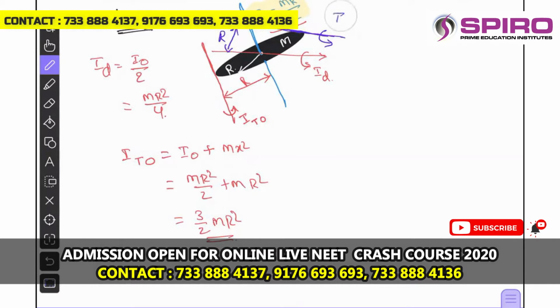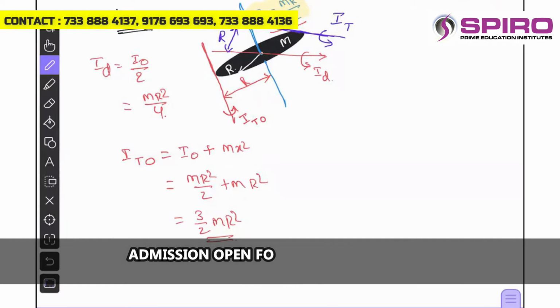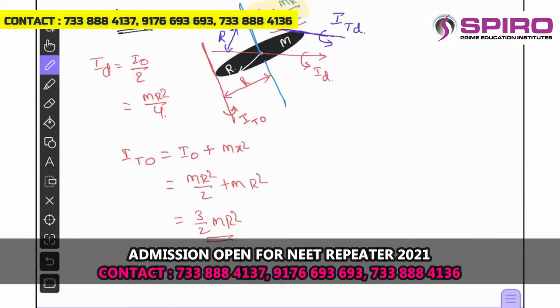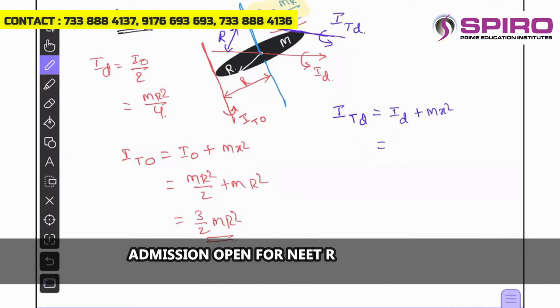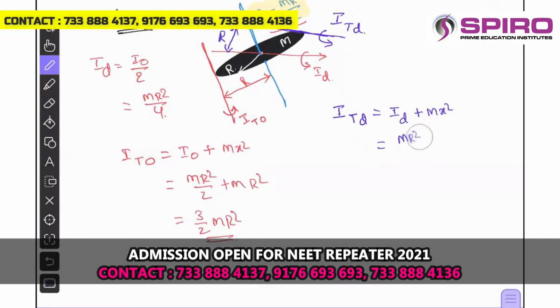So this is the tangential axis parallel to the diameter. The moment of inertia about the tangent passing through the tangent point and parallel to diametric axis is equal to I diametric axis plus mx square. That is equal to, how much? Mr square by 4 plus, x value is r itself. So this becomes 5 by 4